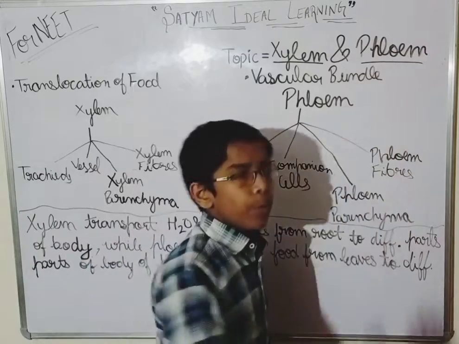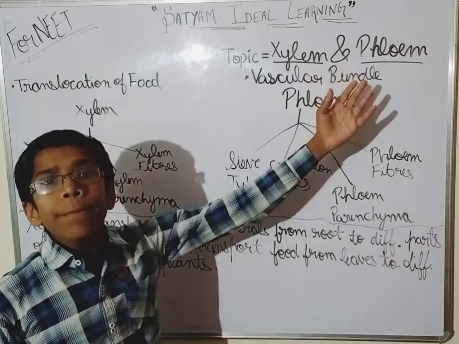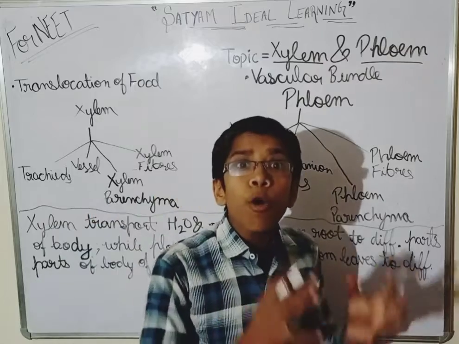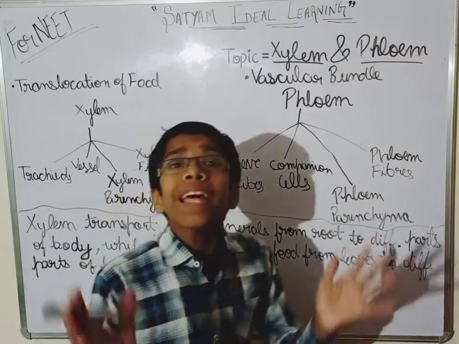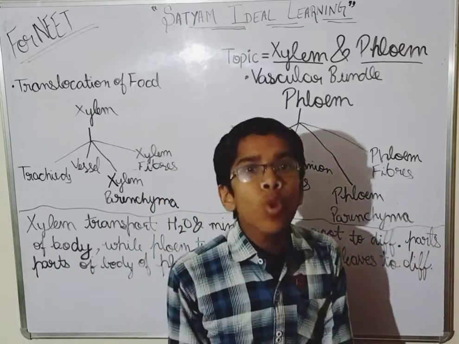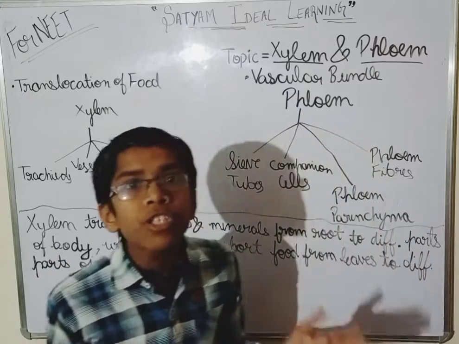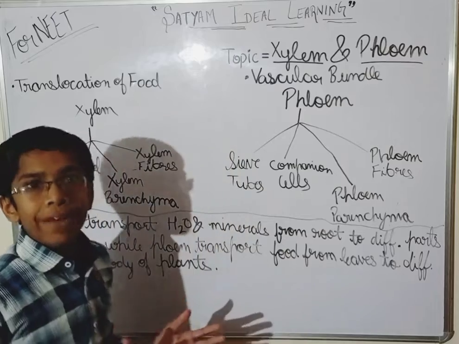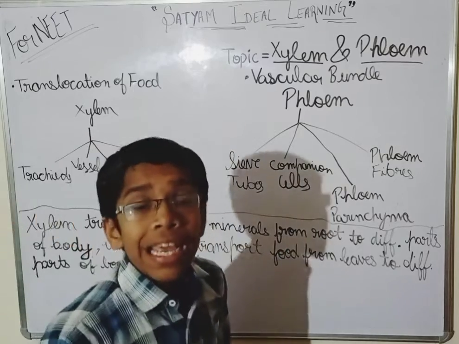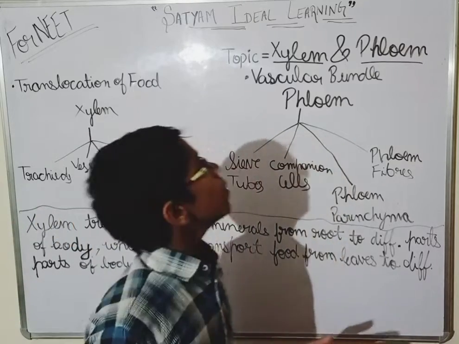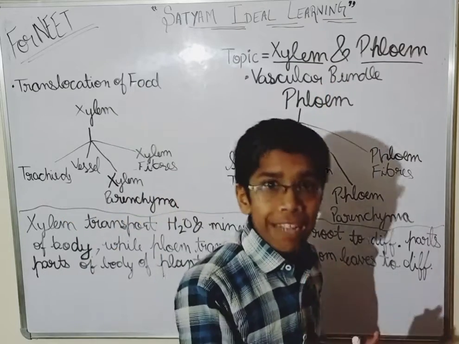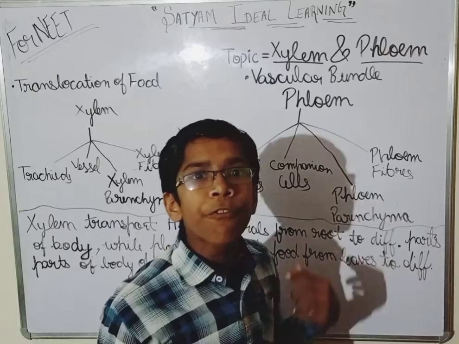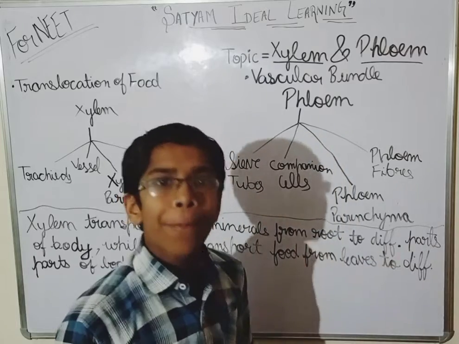And what does phloem do? Phloem transports food from the leaves. In the leaves only the food is being manufactured. The food is being made with the process of photosynthesis in the leaves only, no? So the phloem transports food from the leaves to all the different parts of the body of the plant.